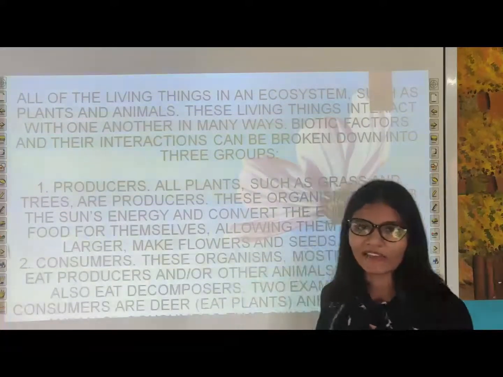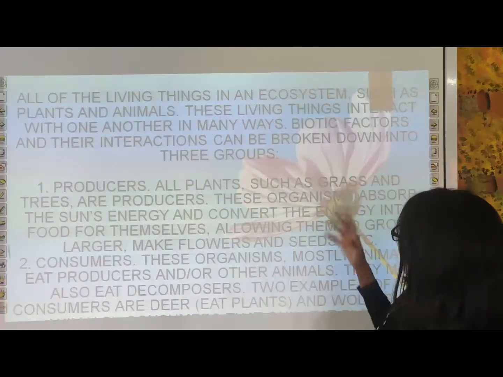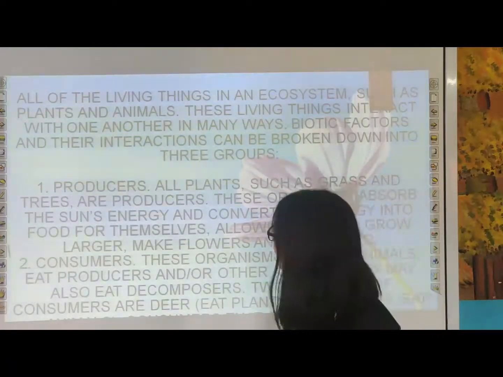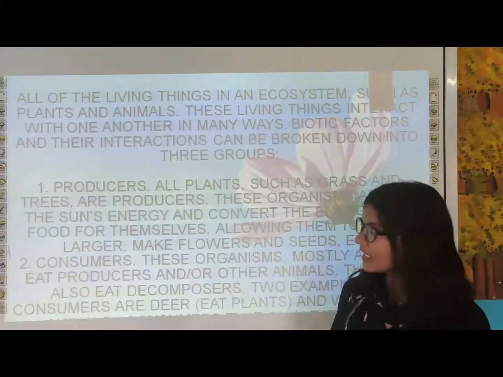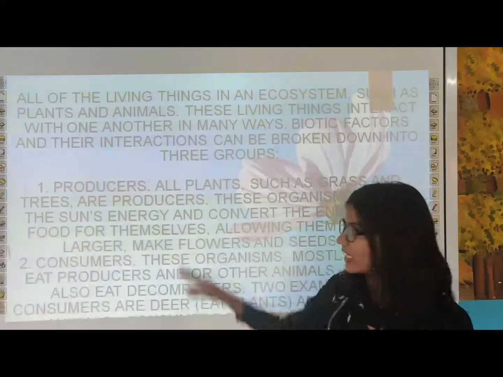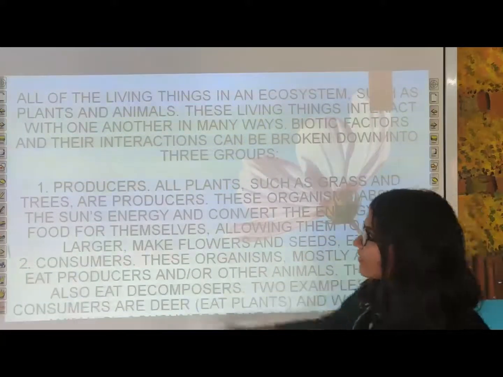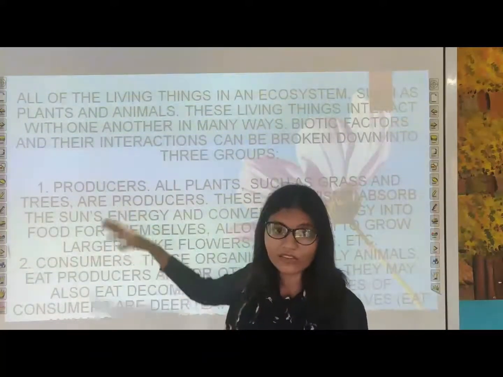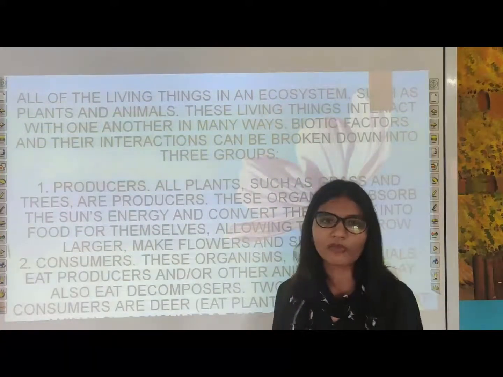And that's how they affect all the living things together. Okay. Now biotic factors and their interaction can be broken down into three categories. In this category we will learn about the biotic factors and their interaction. These are the interaction of biotic factors only, living things only. So very first is producers, and all these biotic factors are linked by either food chain or food web.